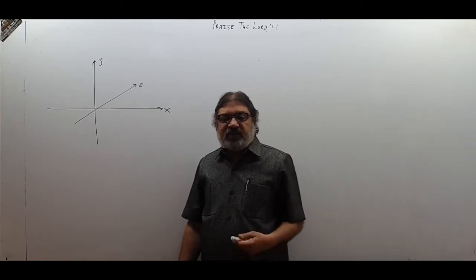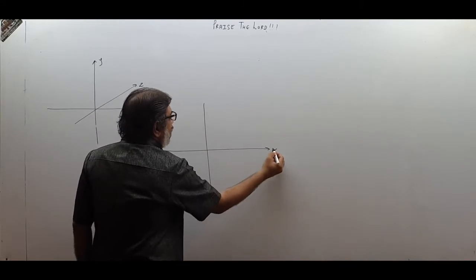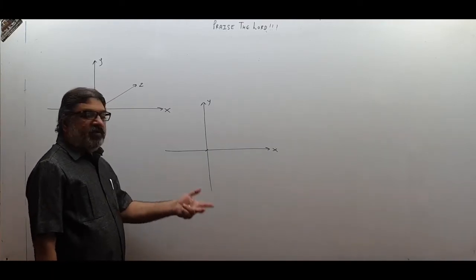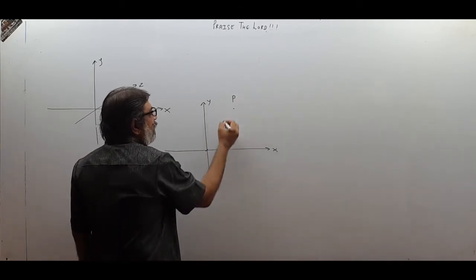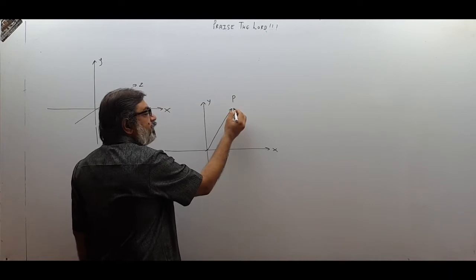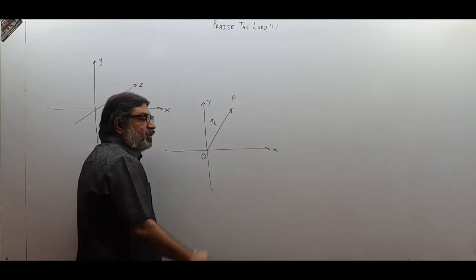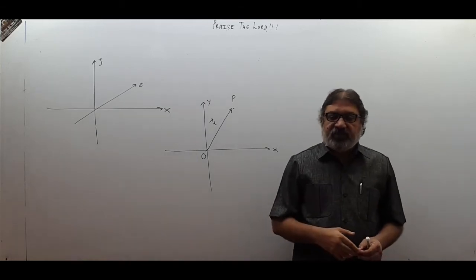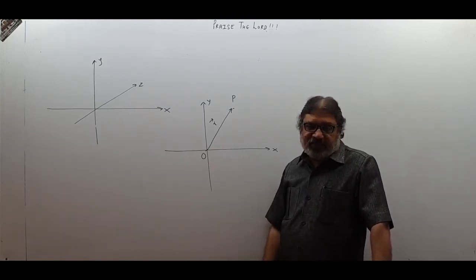Or when you learn vectors in the next chapter, you will realize that once the system of axis has been fixed by us and the reference point has been fixed, what is reference point we will discuss just now, then if a body is located over here at a point P at a given time, then we draw the vector joining P with the reference point. This vector R is called its position vector, and position vector also decides position of a body. So position vector helps us to identify the position of a body. We will talk about this more in chapter number 4 when we introduce you to vectors.